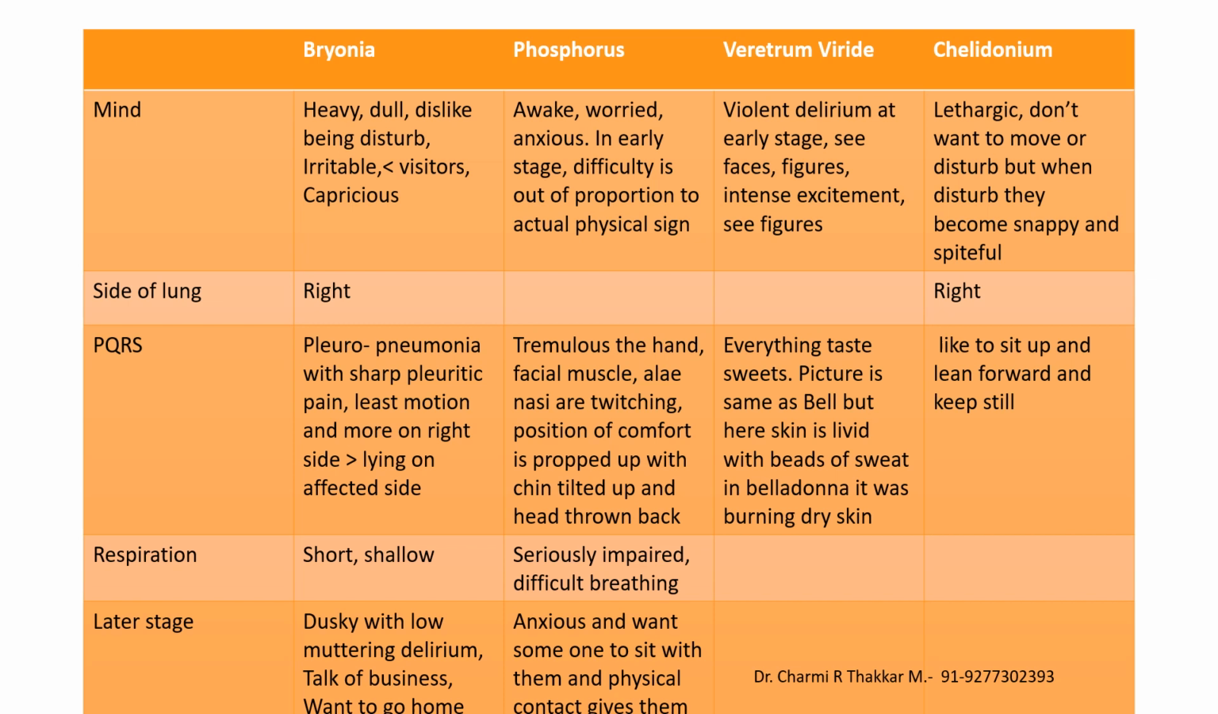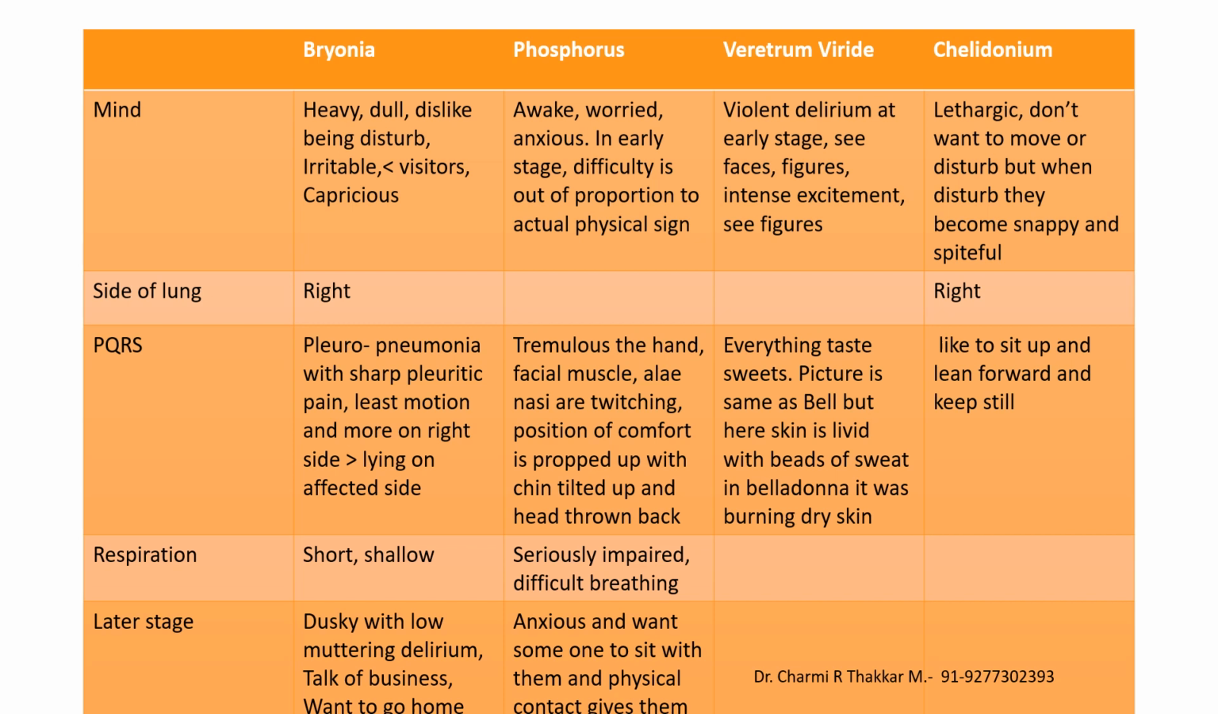In veratrum viride, the patient can be in violent delirium at an early stage, and he sees faces, figures, intense excitement, etc. In chelidonium, the patient is lethargic, doesn't want to move or be disturbed, but when disturbed, they become snappy and spiteful. We have to see the side affected, whether it's right or left, upper zone, middle zone, lower zone. We also have to see any PQRS symptoms present in the patient.